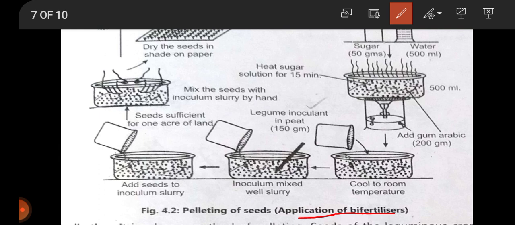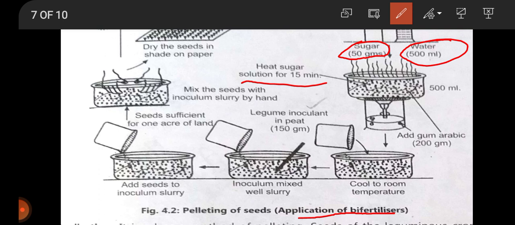What do we have to do? First of all, we have to take 50 gram of sugar and 500 ml of water. Now add the 50 gram of sugar into 500 ml of water, then heat for 15 minutes.